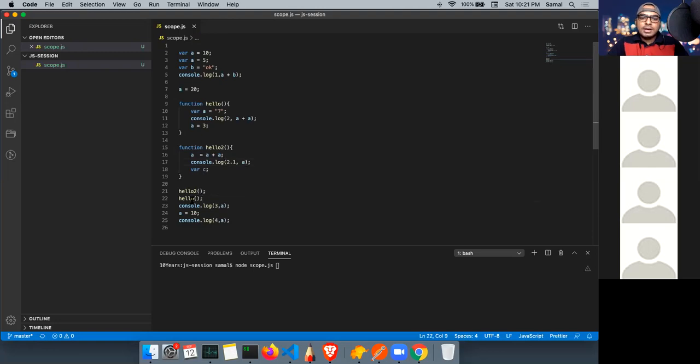Then again, hello is now here. A is locally declared, so it has a local scope, okay? And it overrides the global variable A. If I print here, the output will be 7, 7, 7. Why? Because the variable is declared locally and it is a string. With a string, there is concatenation, right?